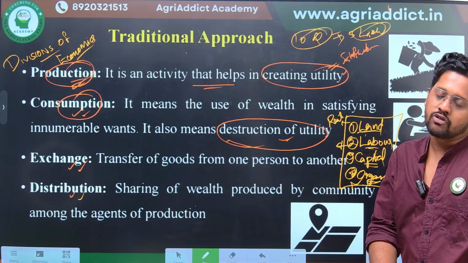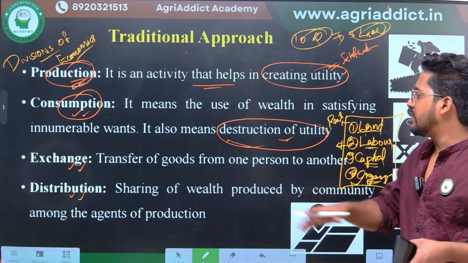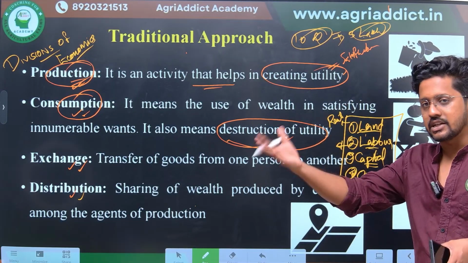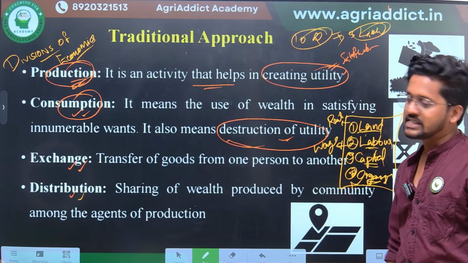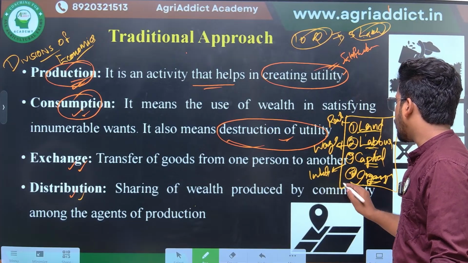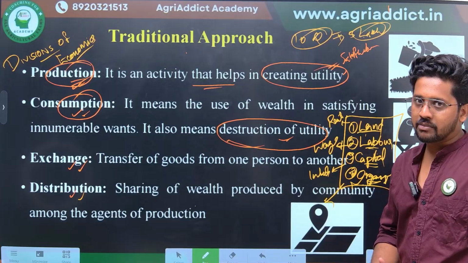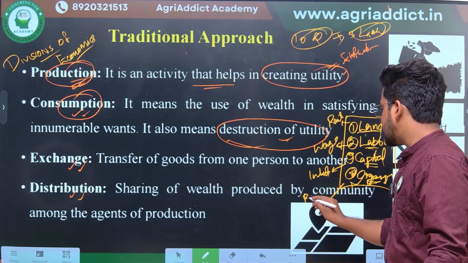Salary, obviously you would have a confusion with salary. We will clarify this when we deal with the factors of production in detail in further classes. For labor we pay wages, for capital we pay interest, and for organization, if I am the farmer manager, I desire the profits. So for organization it's profits.